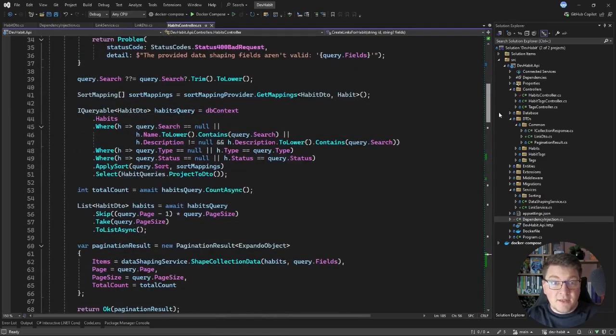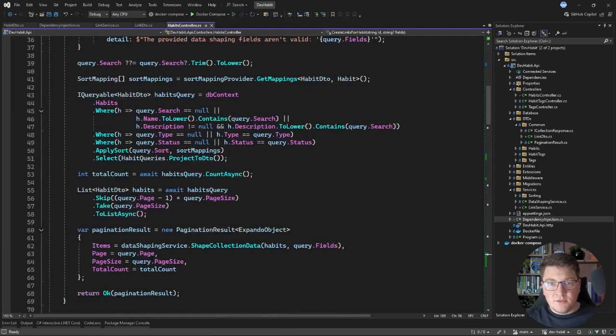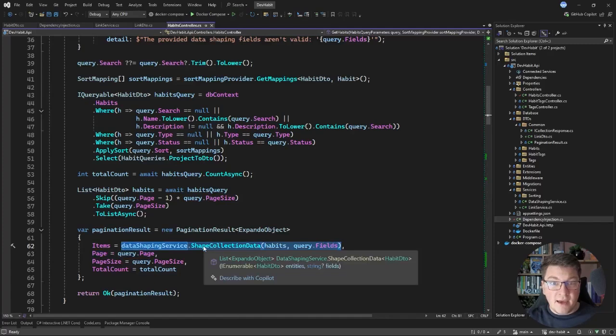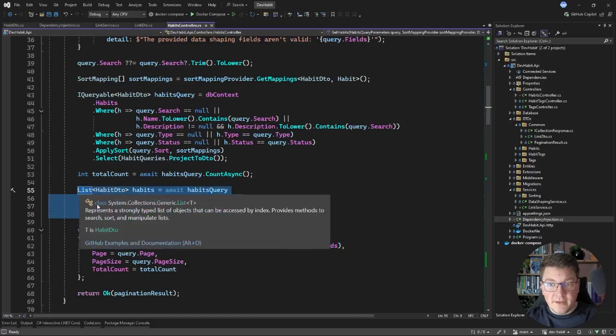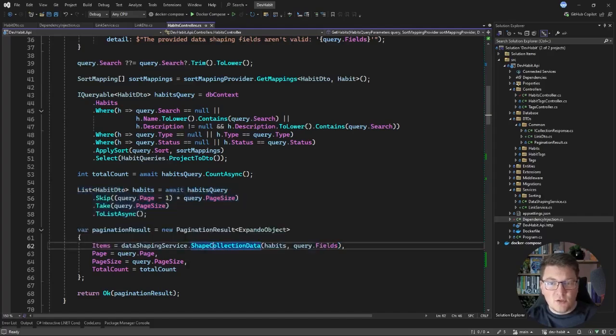Now inside of our getHabits method, we may provide some data shaping parameters where we exclude the ID. So if we only try to rely on the presence of the ID in the Expando objects that we get back after performing data shaping, then we might be missing the critical piece of information that's required to create the hypermedia links. So we have to figure out a way to create our hypermedia links before we perform data shaping. So let me show you an interesting way how we can solve this.